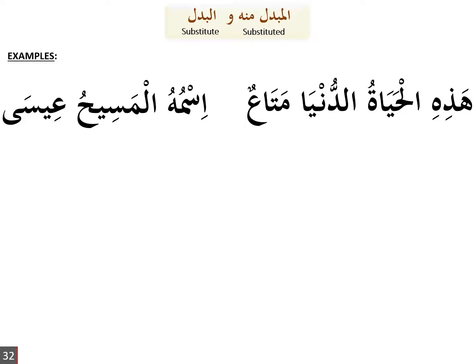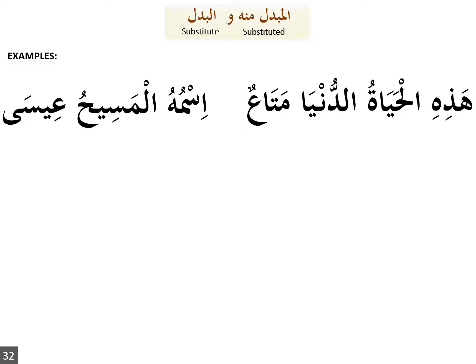So in other words, we could have said هذه متاع, this is an enjoyment, or we could have just said al-hayatu dunya mata'un, the worldly life is an enjoyment. Both have exactly the same meaning. So that is what we mean by the substitute and the thing that it is substituting, in that the substitute and the thing that it's substituting both refer to the same thing.